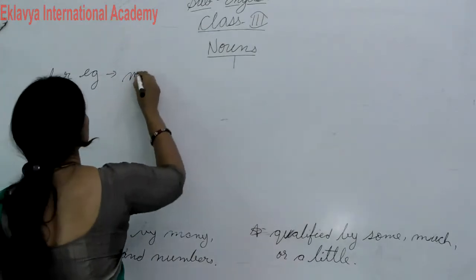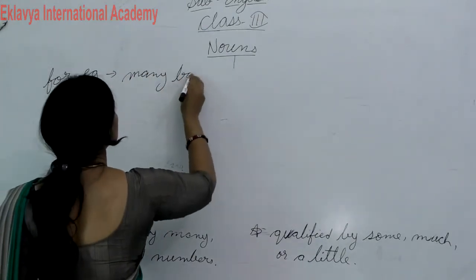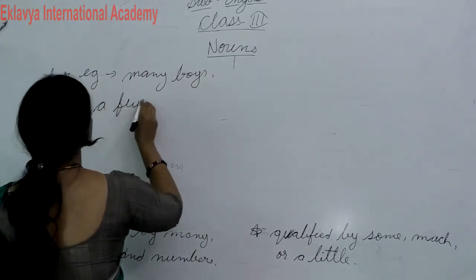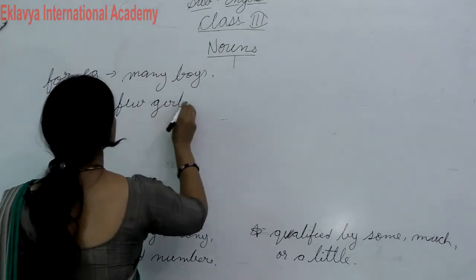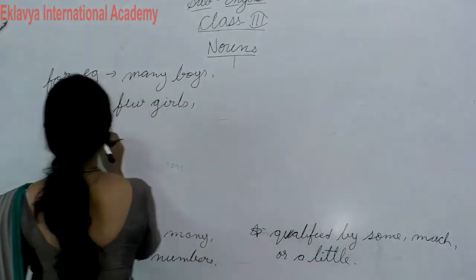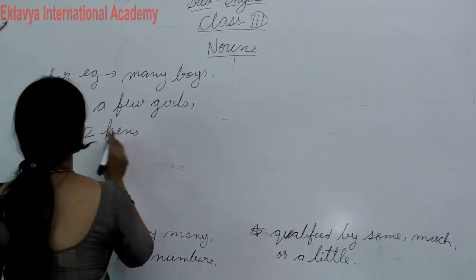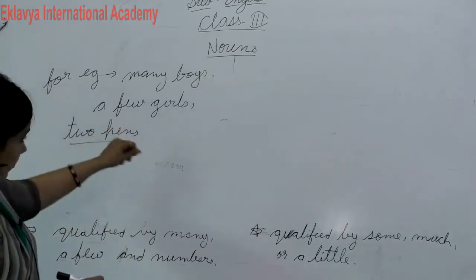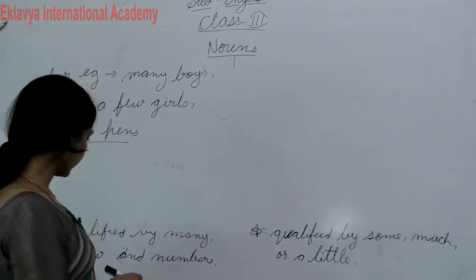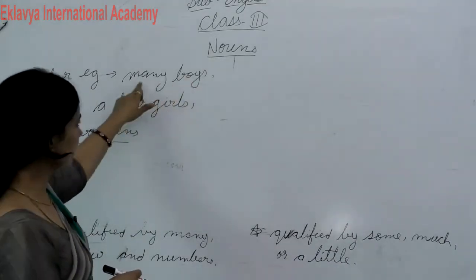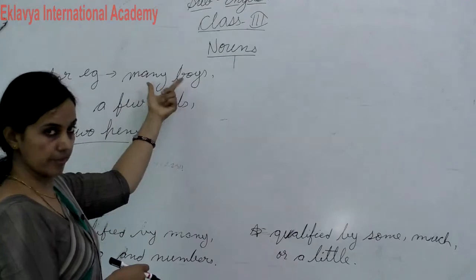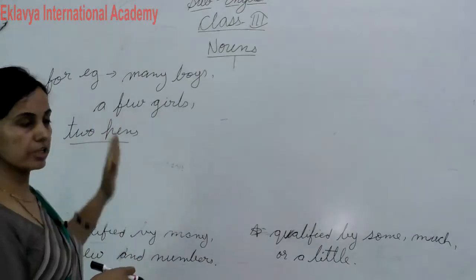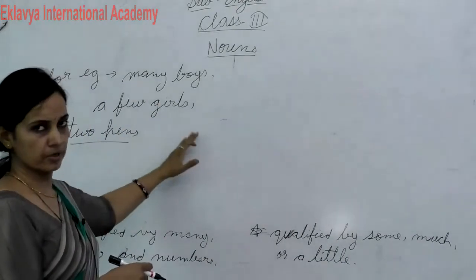Like many boys, a few girls, 2 pens. We can use these quantifiers before the nouns, because these are countable, so we will use these quantifiers for countable nouns.